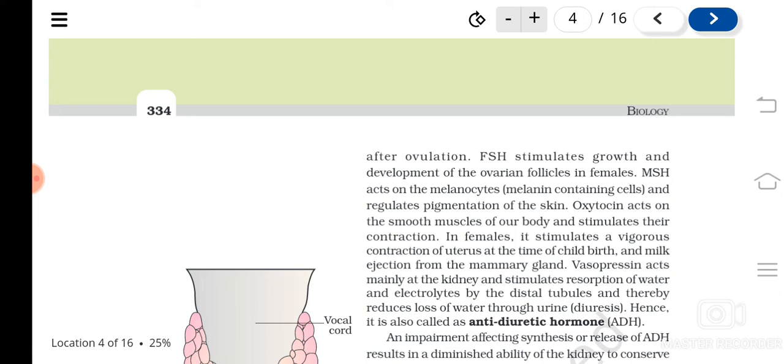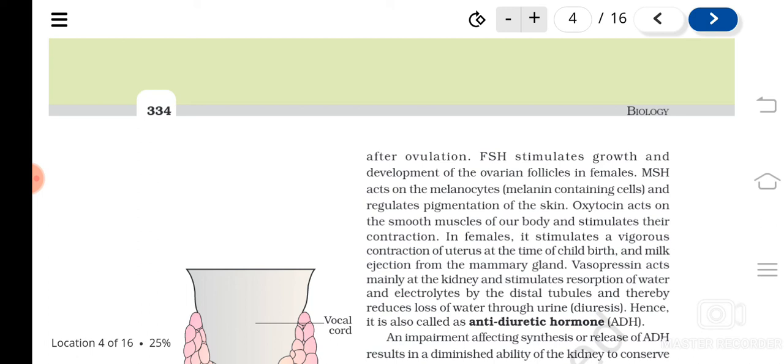MSH, do you remember MSH? Which part produces this? The pars intermedia, isn't it? So MSH acts on melanocytes and regulates the pigmentation of skin. Oxytocin is the hormone which acts on the smooth muscles of the body, especially helping during childbirth, because it induces vigorous contraction of the uterus, and also milk ejection from the mammary glands.